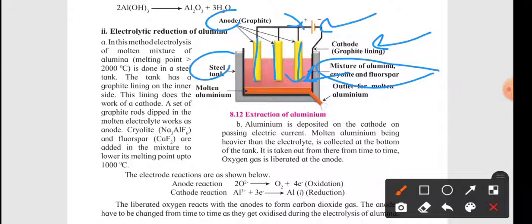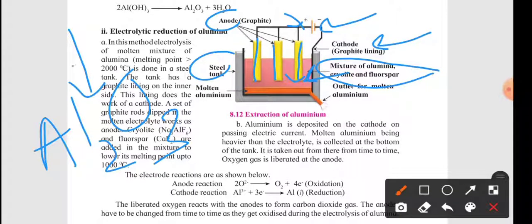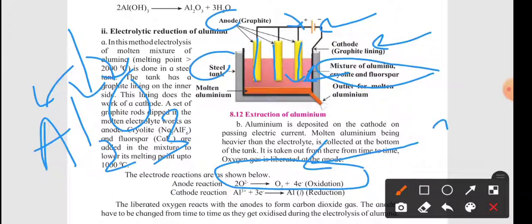What have we taken? Alumina. What is the formula of alumina? Al2O3. So when we pass electricity through it, it breaks down into aluminium and oxygen. So what is going to happen here? Oxygen accepts 4 electrons, and O2 is liberated. So oxygen gas is liberated at this anode.